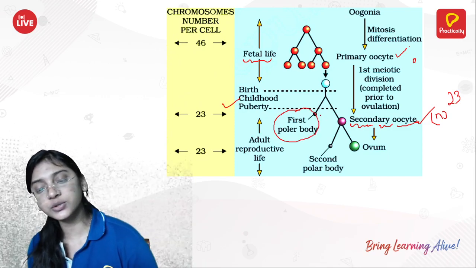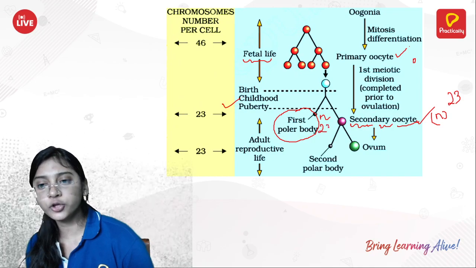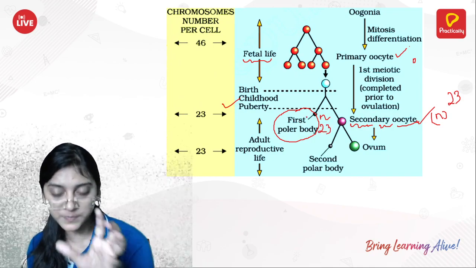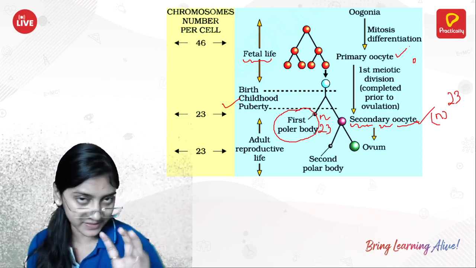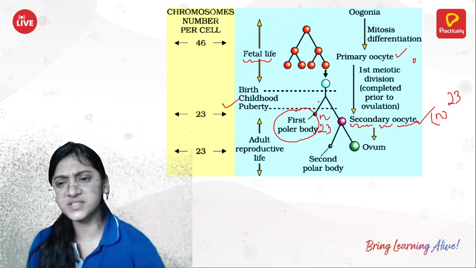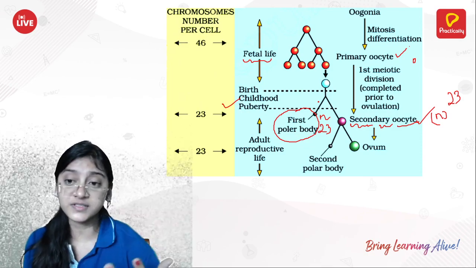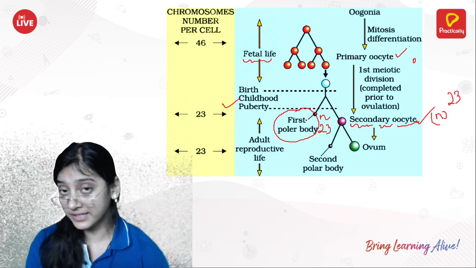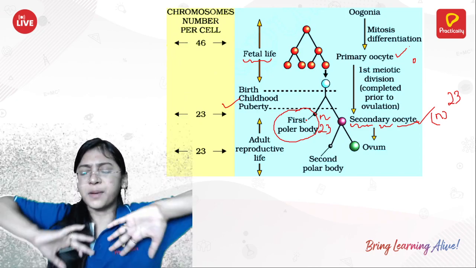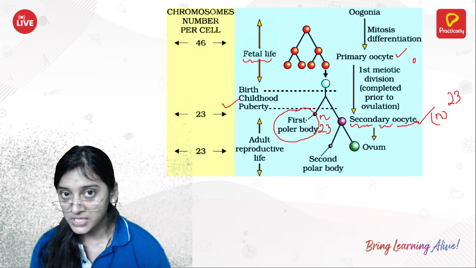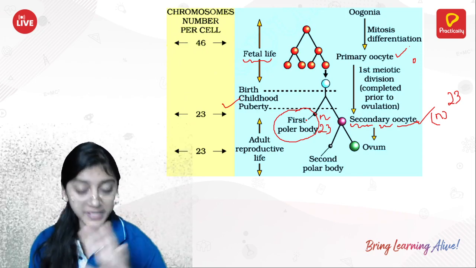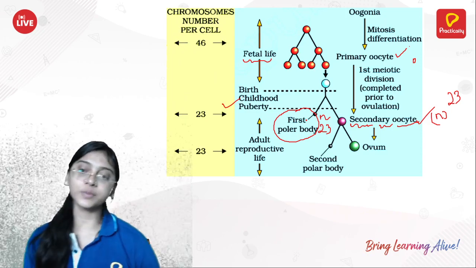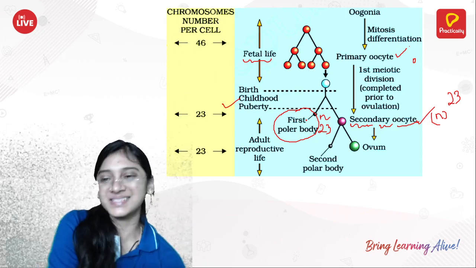Now this also is going to have one set of chromosomes, 23 chromosomes, but they are not the active ones, because look at their cytoplasmic content, look at their size. So why all this injustice that oogenesis is doing towards the polar body? Because the main intention of the body is to produce the biggest of biggest ovum. For this production of the biggest ovum, they also want a lot of cytoplasmic content. How will they get cytoplasmic content? With the help of other cells.